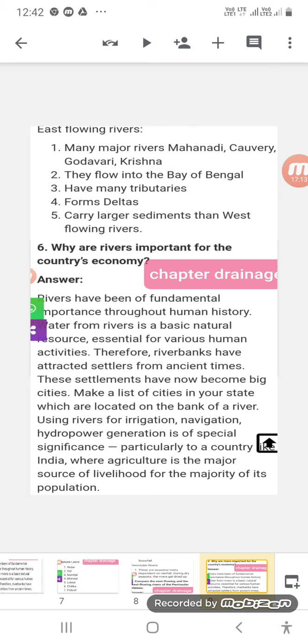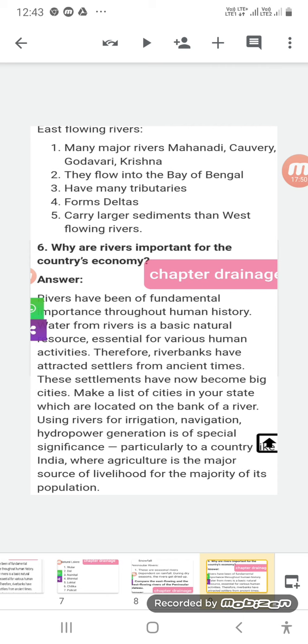Here, delta. What is a delta? A delta is a triangular form. In spite of this estuary, that is a wide part, they do not form a structure that is rectangular or square shaped like a tunnel. But a delta is that place where a river joins the sea and it forms a triangle-like structure, that is called a delta. Now question number 6 is, why are rivers important for the country's economy?